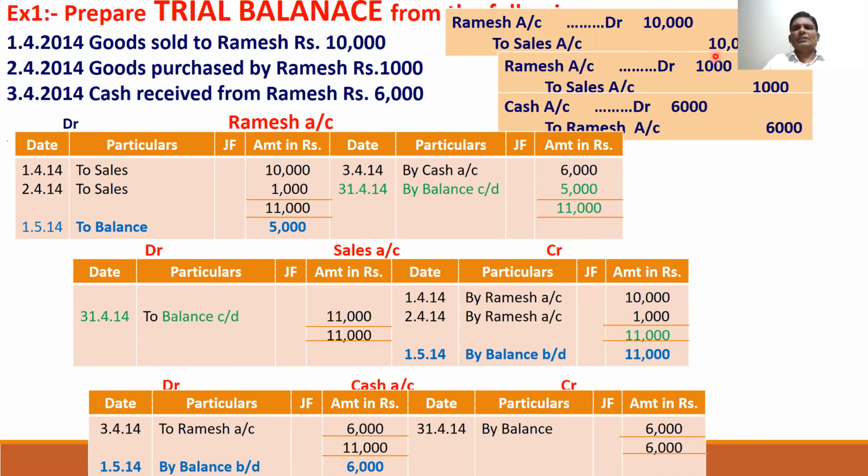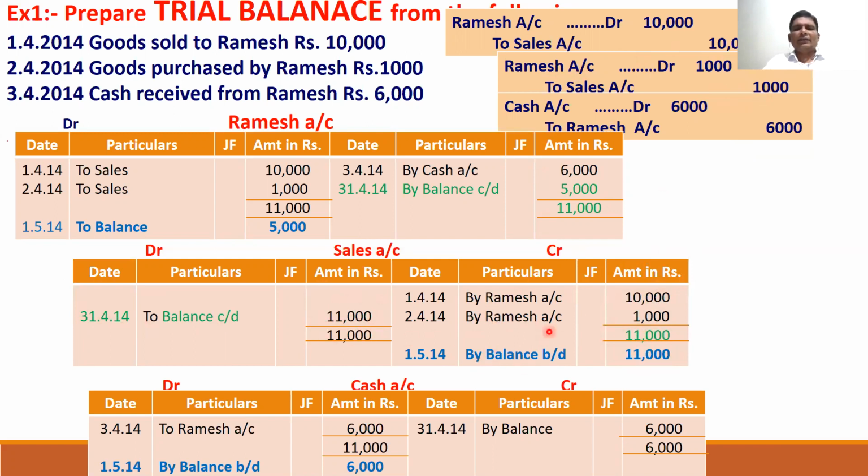So the sales account was first created with 10,000 and second time created with 1,000. 11,000 is created and the opposite side is 0. So this 11,000 is more. First we have to add 11,000 here, and take it to this side. Obviously nothing is there on the other side. So the balance at the end of the month is 11,000.